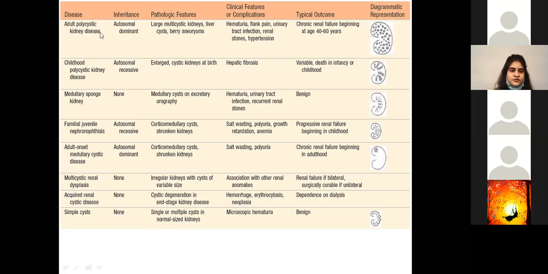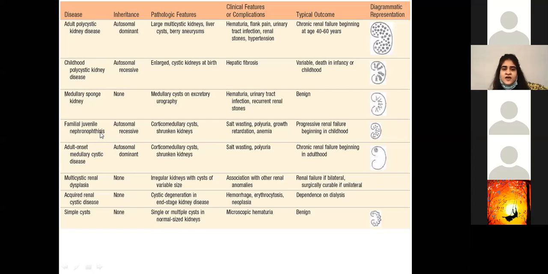Now, for the first four, what is also important are the genes that are involved and the integral proteins. In adult polycystic kidney disease, we talked about how you have the PKD1 and 2 genes, which affect polycystin 1 and 2. That's important. In childhood polycystic kidney disease, you have fibrocystin that's been affected, again present on chromosome 6, and so on and so forth.